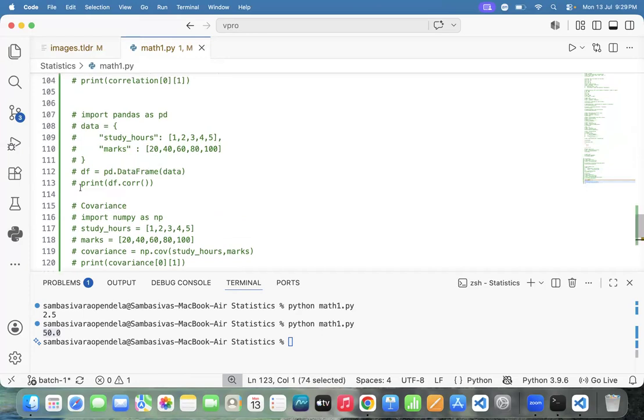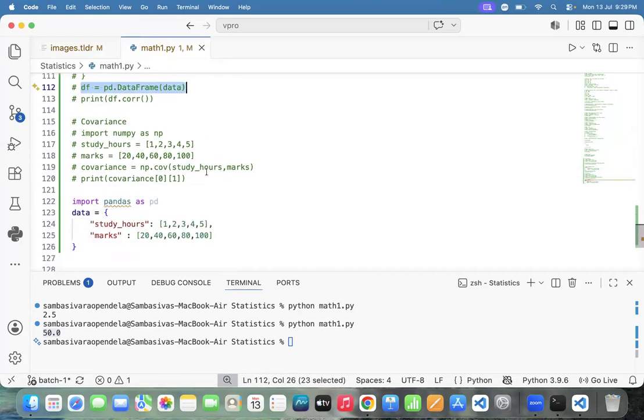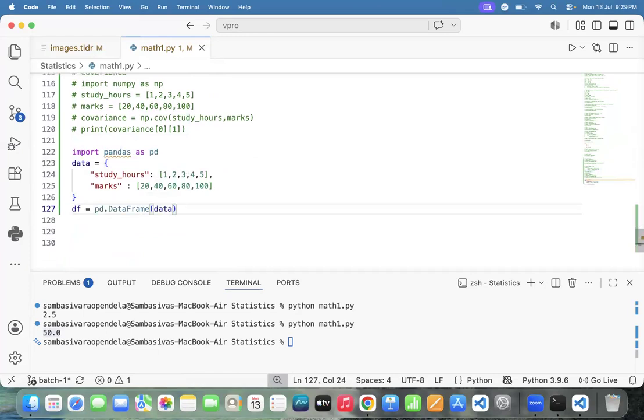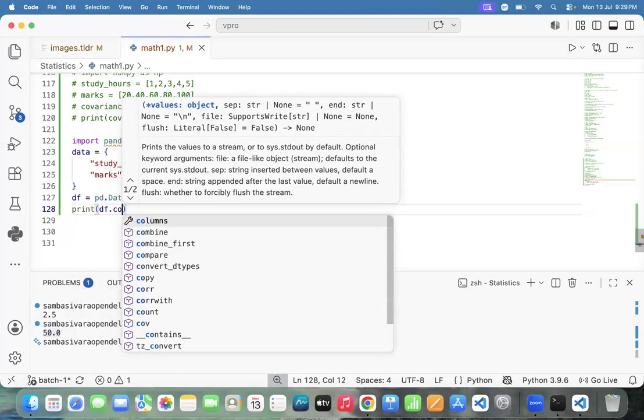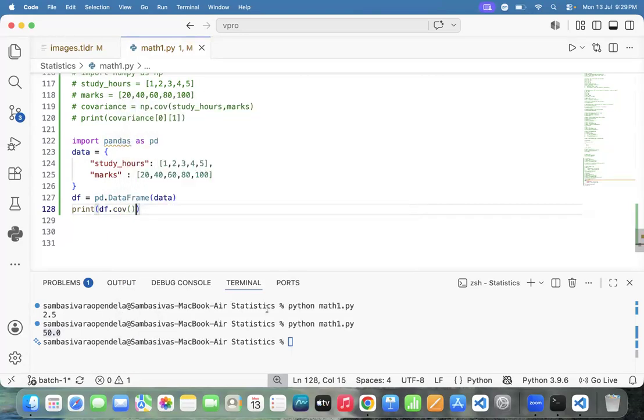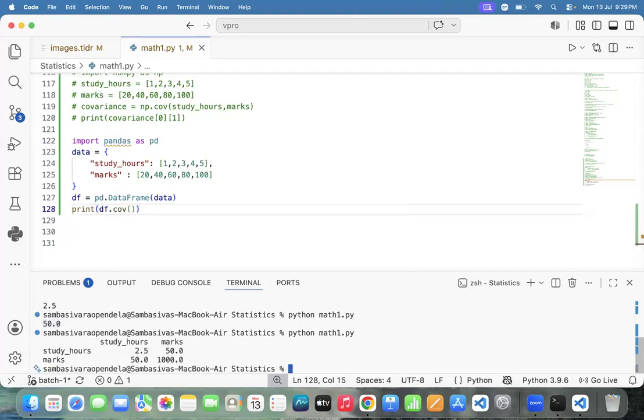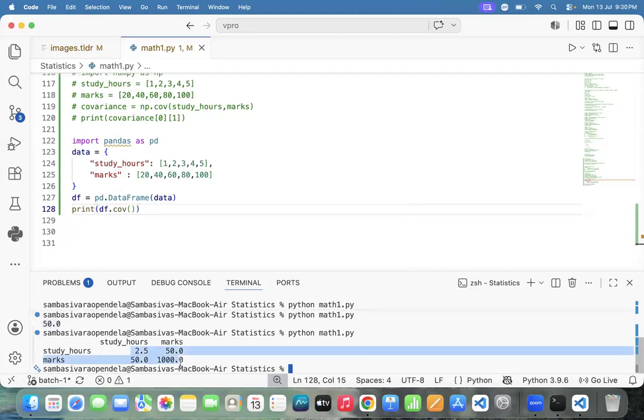And how to prepare a data frame? pd.DataFrame. And how to find the covariance? df.cov. We need to use cov, and automatically we're able to find the covariance. Got it now? All are positive now. It is giving the strength also. Correlation gives only the range -1 to +1. Covariance will give the strength also. Fine. Do one example with the negative covariance also.